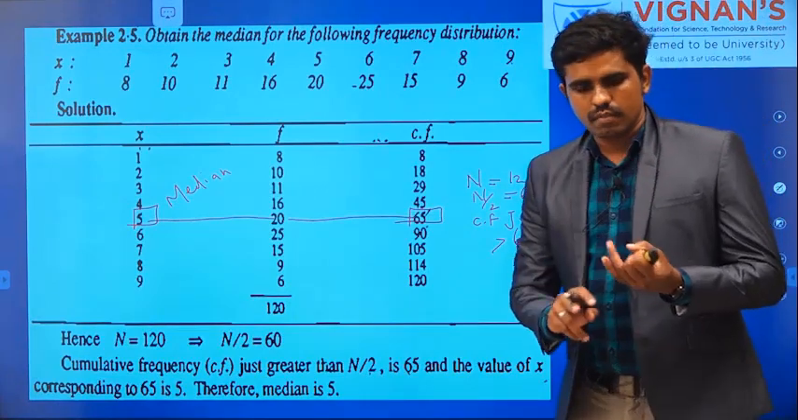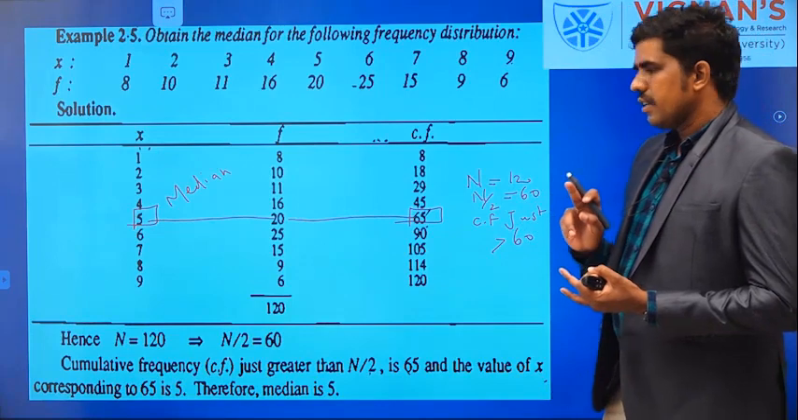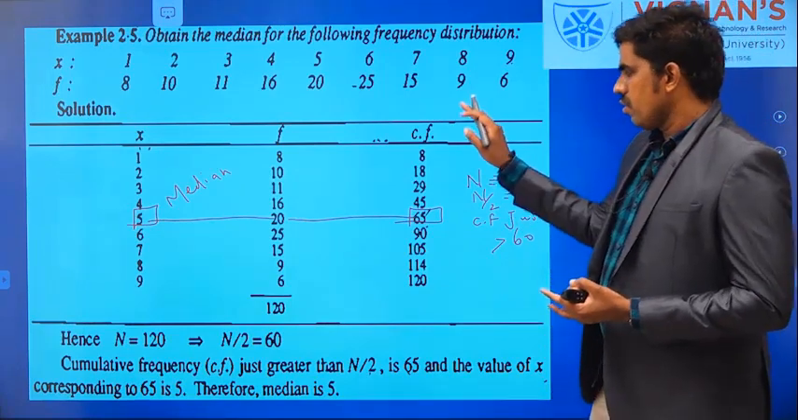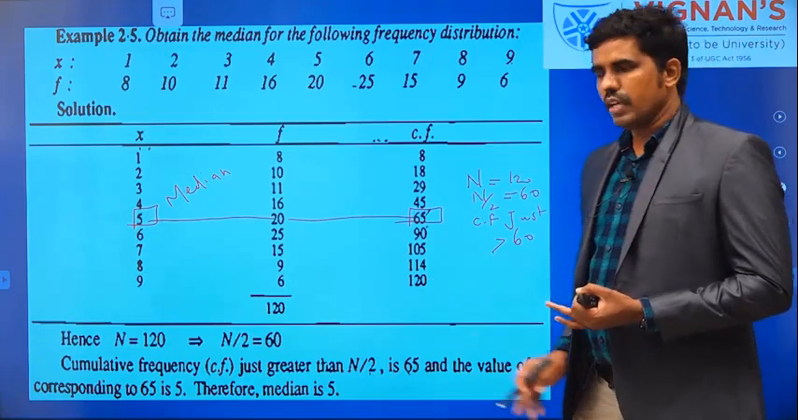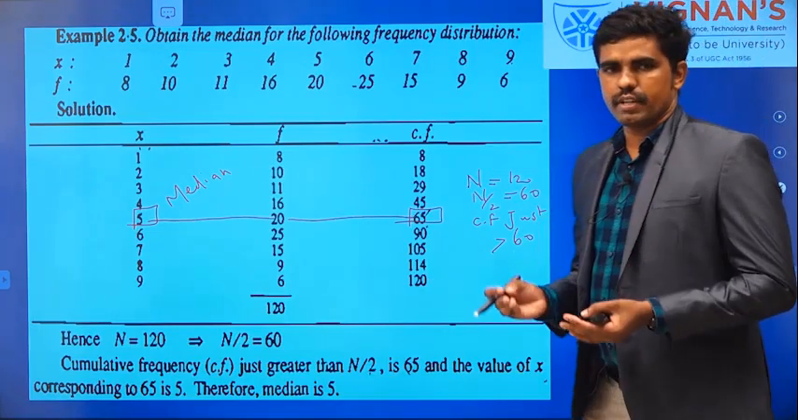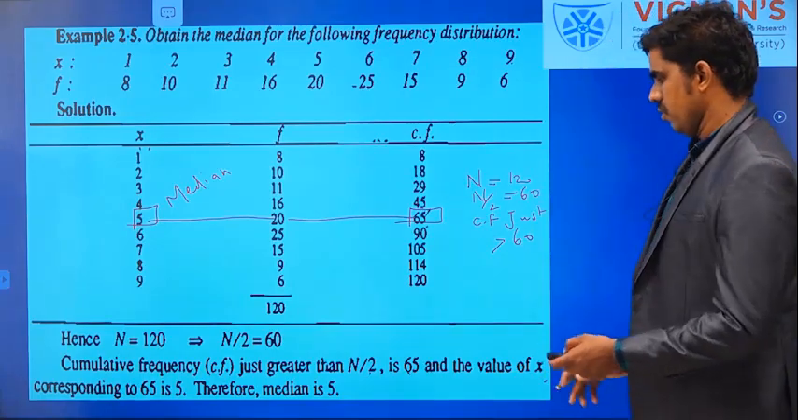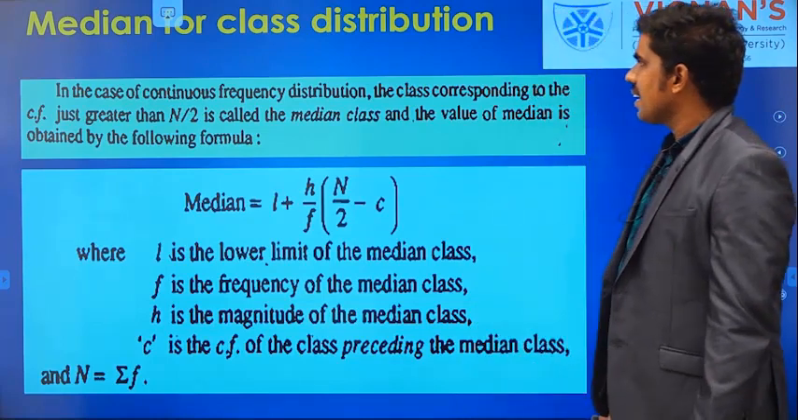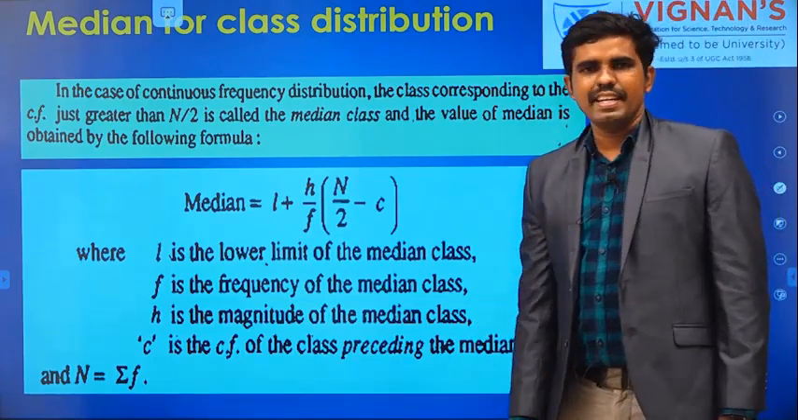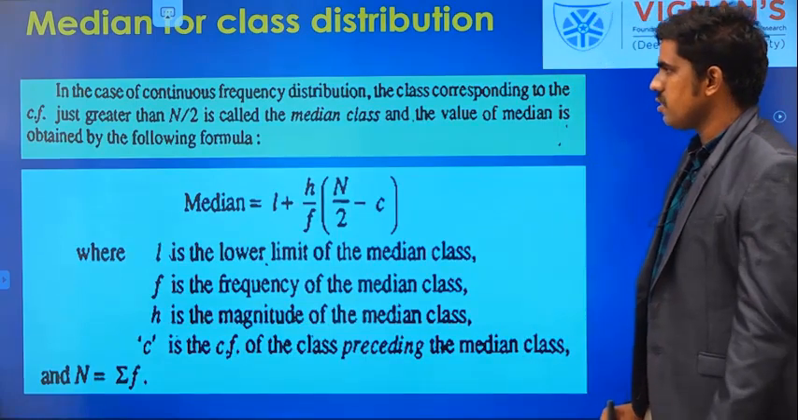So what are all the important values? Capital N. Then cumulative frequency, you should have the cumulative frequency in the table. Then find the cumulative frequency just greater than n by 2. So the answer is 5. Next, median for class distribution, median for class intervals.